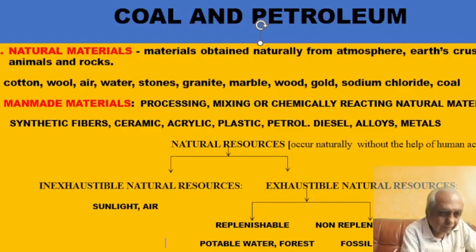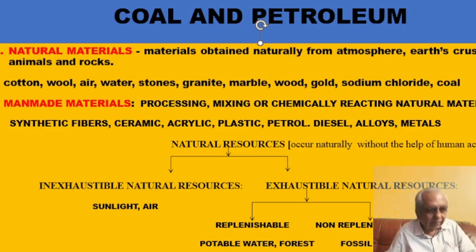Hello students, so today we will be starting a new chapter, chapter number 5, coal and petroleum. The various materials that you see around you can be grouped into two categories: natural materials and man-made materials. Natural materials are those that we directly get from nature and we don't process. For example, air, water, stone, granite, marble, gold, sodium chloride, coal, petroleum, cotton, etc.